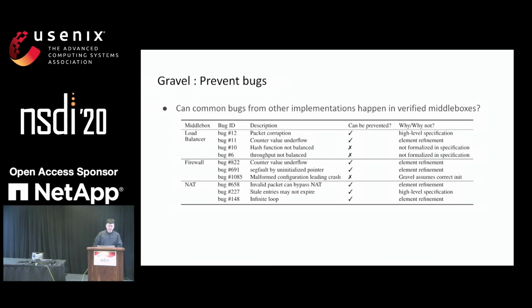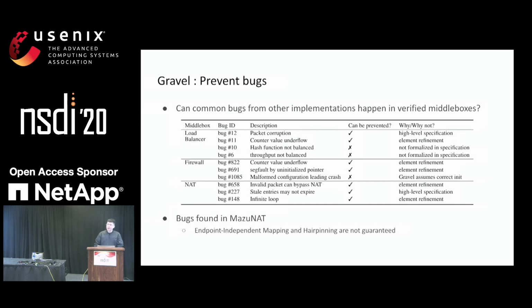We also try to see whether these verification techniques can actually prevent bugs. So below is a table that shows a list of bugs we find in bug reports of other middlebox implementations. We manually inspect each one of them to see if our verified version of the middlebox could prevent this bug from happening. We found that besides one bug regarding the initialization phase of the middlebox, which currently Gravel does not try to verify, and 2 of the bugs regarding a performance property where Gravel currently does not have a specification for it, all the other bugs could be prevented by the verification technique.